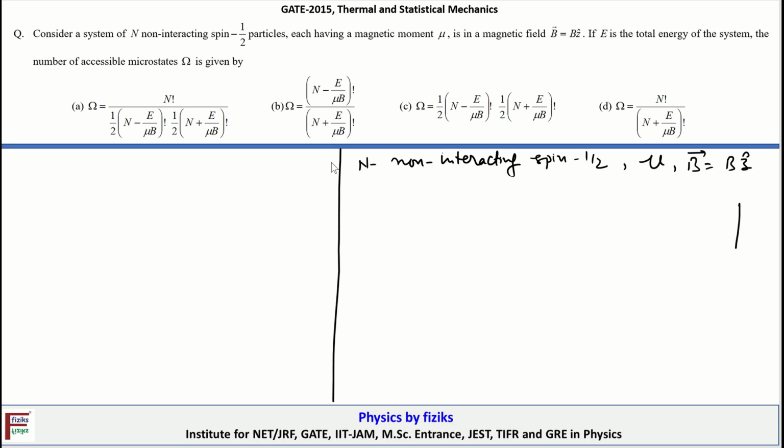So let's say the situation is something like this, with B along z. If E is the total energy of the system, the number of accessible microstates omega is given by... So E is the total energy of the system.